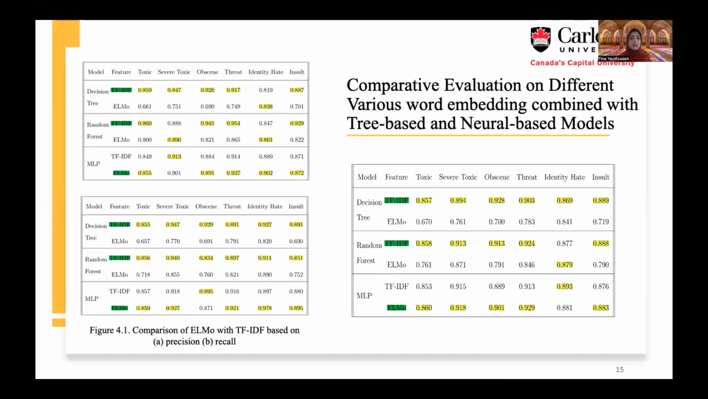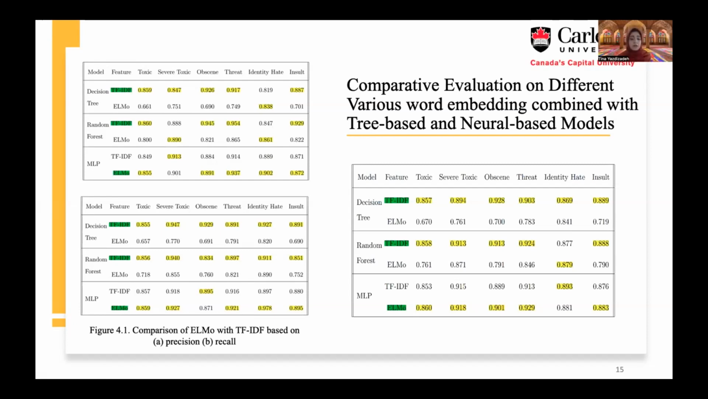The first task is related to comparing the effect of ELMo on machine learning models with the outcome of TF-IDF on the same model. As shown, TF-IDF has better results on decision tree and random forest in terms of precision.